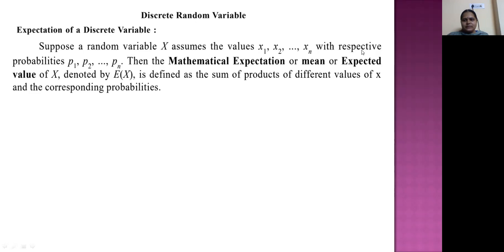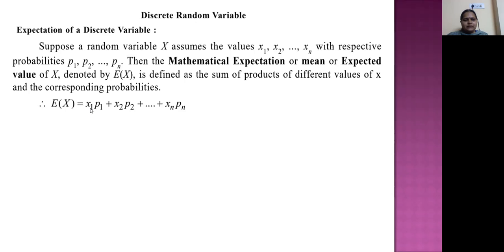Expectation is also called the mean. Suppose a random variable x assumes the values x1, x2 and so on xn with respective probabilities p1, p2 and so on pn. Then the mathematical expectation or mean or expected value of x, denoted by E(x), sometimes we also write it as mu, is defined as the sum of the products of different values of x and the corresponding probabilities. That is, E(x) = x1 p1 + x2 p2 + ... + xn pn.